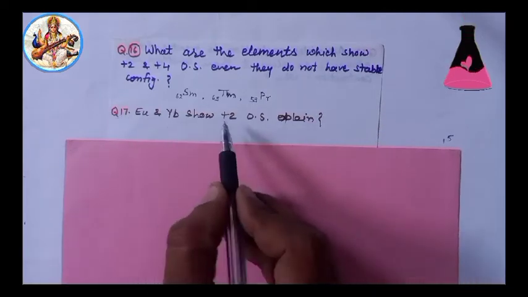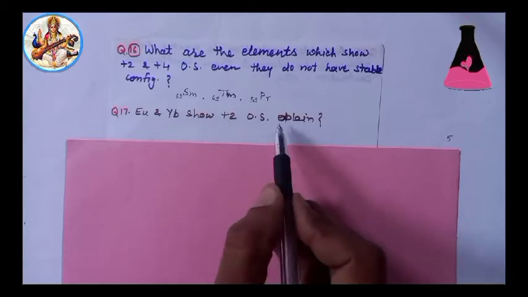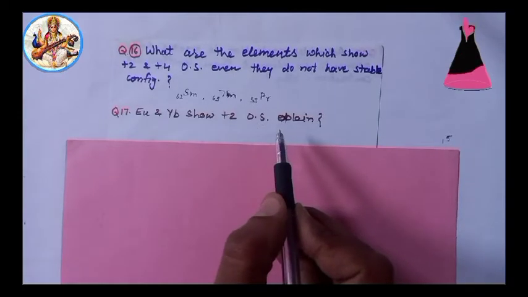Next, question 17. Europium and ytterbium show +2 oxidation state. Explain.